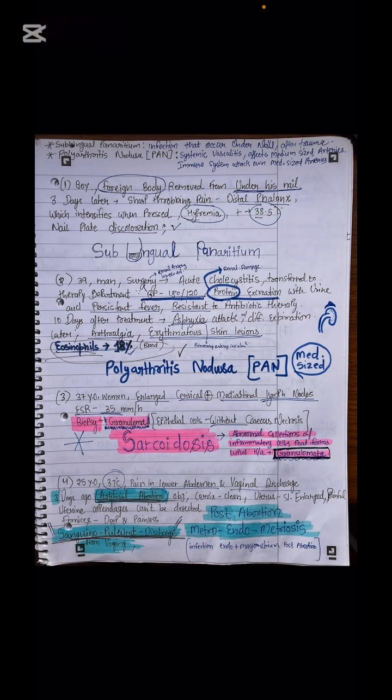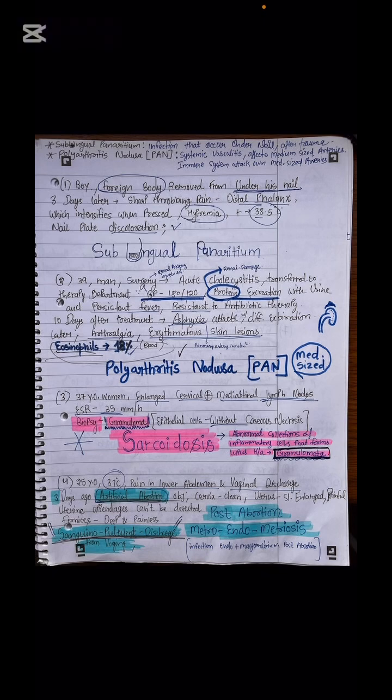The boy had a foreign body removed from under his nail. 3 days later: sharp throbbing pain in the distal phalanx which intensifies when pressed, hyperemia, raised temperature, nail plate discoloration. So this is the case of subungual panaritium. The boy had a foreign body under his nail and 3 days later developed the symptoms, which are sharp throbbing pain, distal phalanx hyperemia, and temperature, which is the profile related to fever and all related to subungual panaritium. So foreign body under the nail: subungual panaritium.